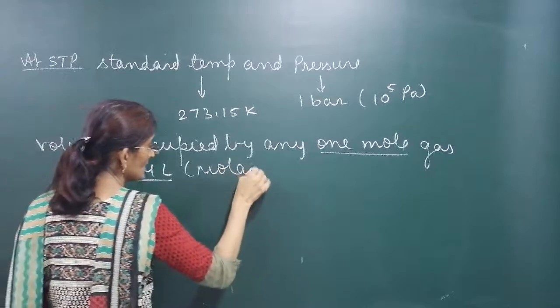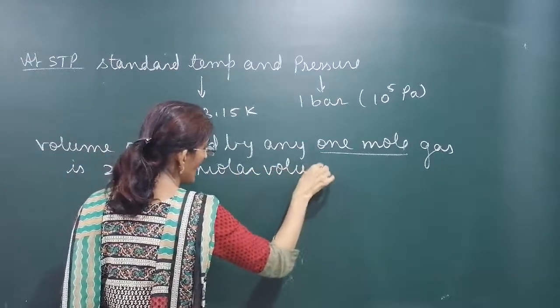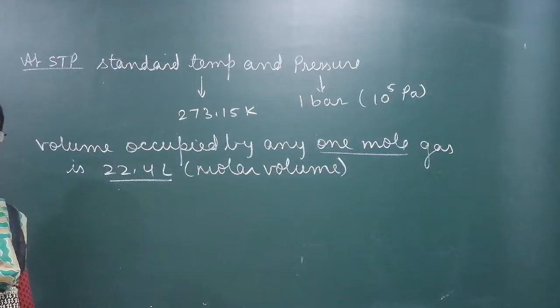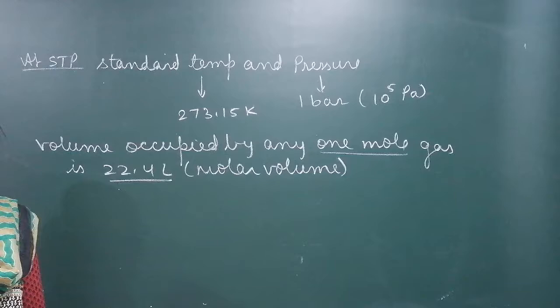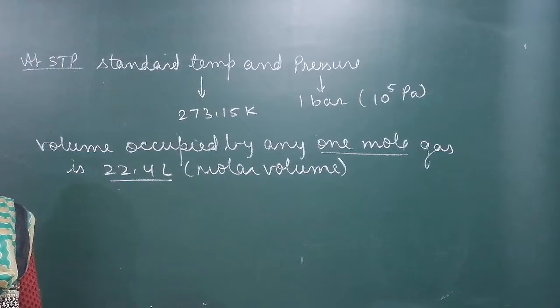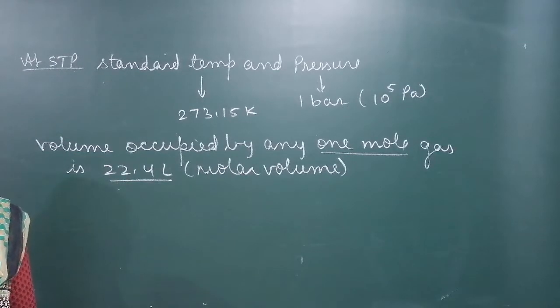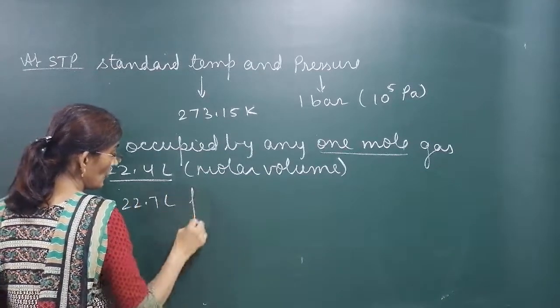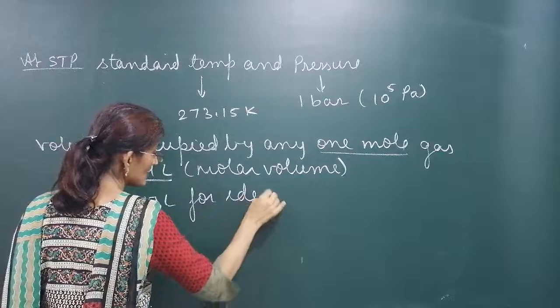This is known as molar volume. So always it is true that if gases are filled at standard temperature and pressure, if we take 1 mole of gas, then it always occupies 22.4 liters. Real gases. But for ideal gases, this volume is 22.7 liters.